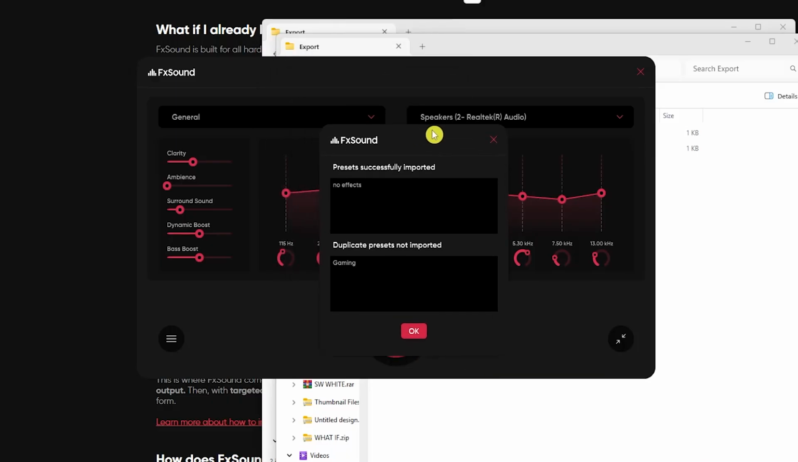And then we will now have this box. You will now be able to see that the presets have now been successfully imported, and it also has detected some duplicate presets, so it didn't upload or import those presets that were detected. Click here on OK. So take note that the preset here is NoFX that we have imported.